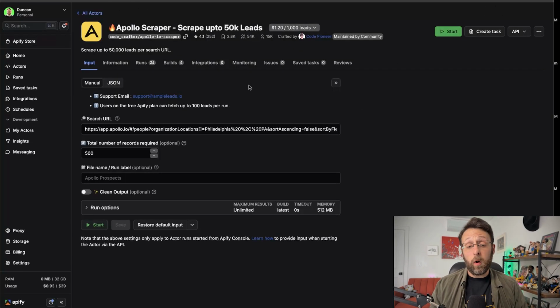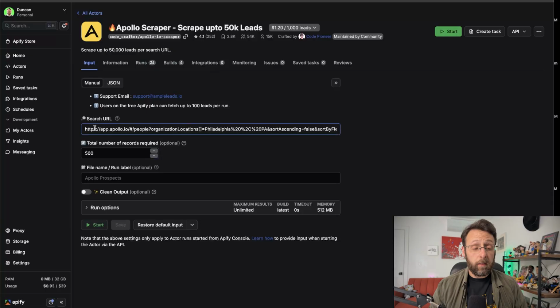And let me tell you how this works. I will say that this particular actor, you actually do need to be on the paid plan of Apify. It costs $49 a month, and I know that may feel expensive, but if you close a single deal from the leads this scraper generates, this pays for the next decade of use of Apollo. So it's kind of like you want to take the risk early in order to profit on the back end.